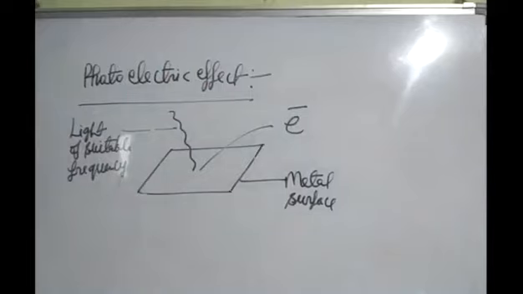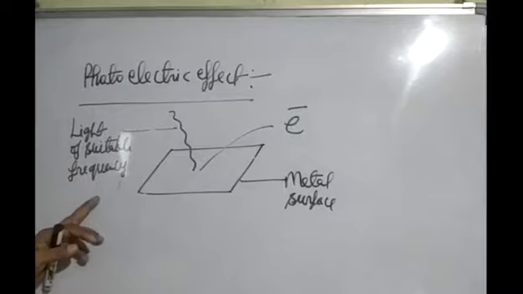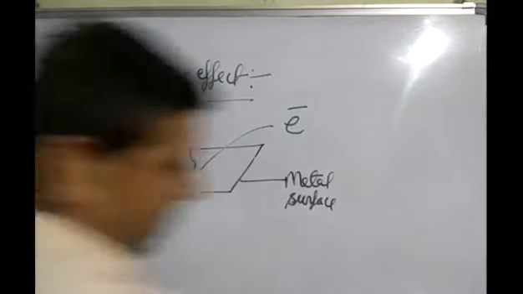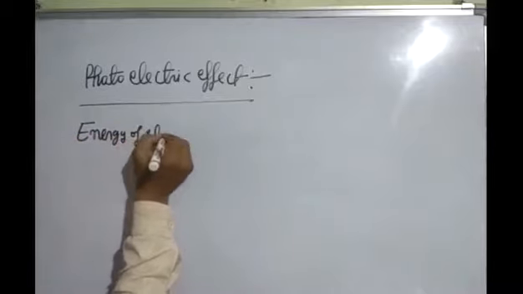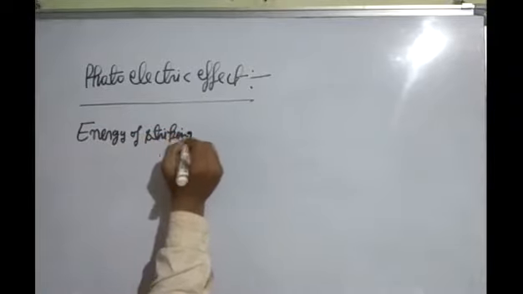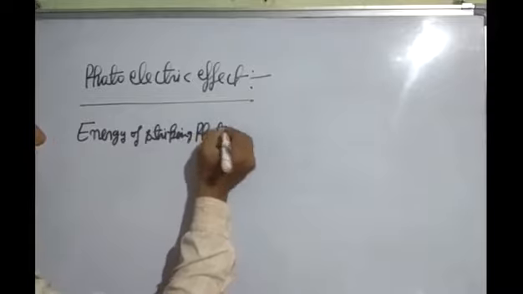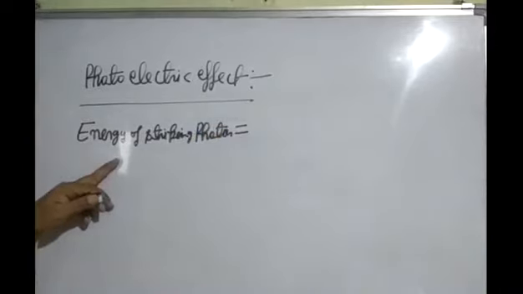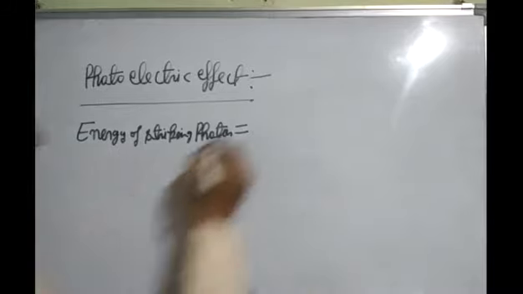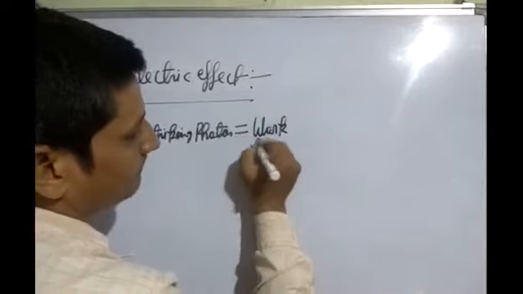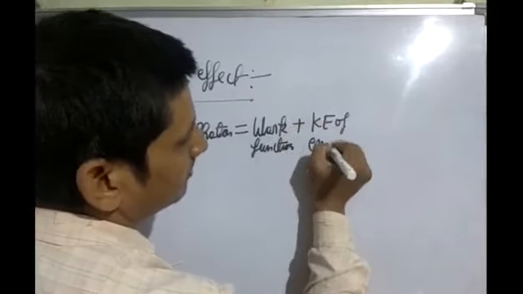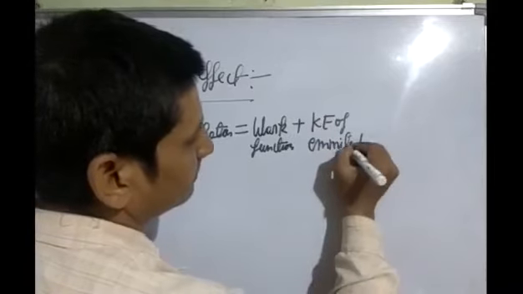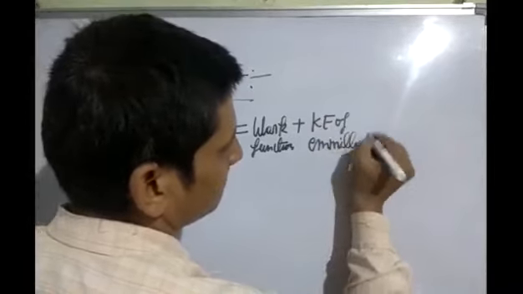Okay. After this, next topic is energy. So students, energy of striking photon is equal to work function plus kinetic energy of emitted electron.